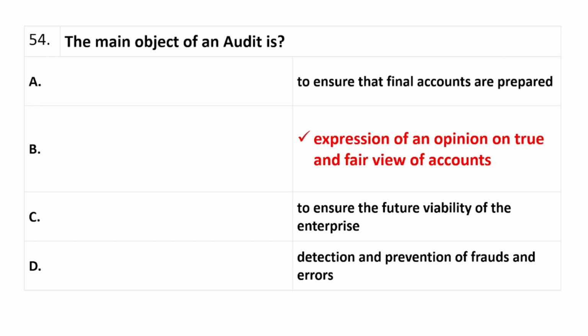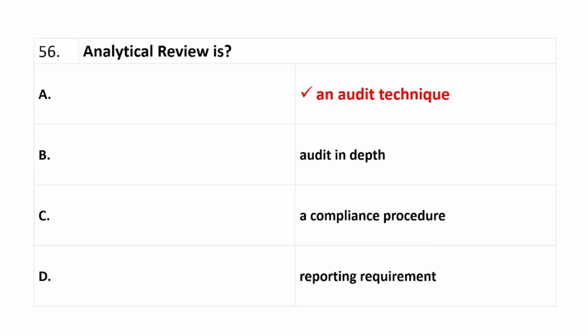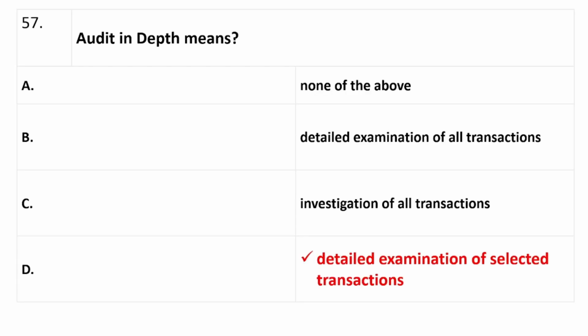Now move to question number 55, an audit program must be prepared, right answer is option A, which is before commencement of an audit. Question number 56, analytical review is, right answer is option A, an audit technique. Analytical review is an audit technique, viewers. Question number 57, audit in depth means, right answer is option D, detailed examination of selected transactions.